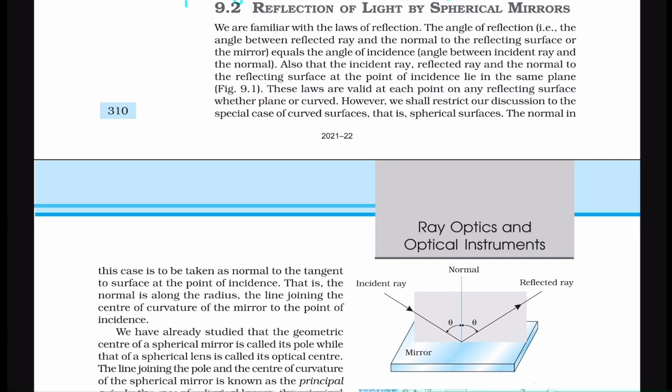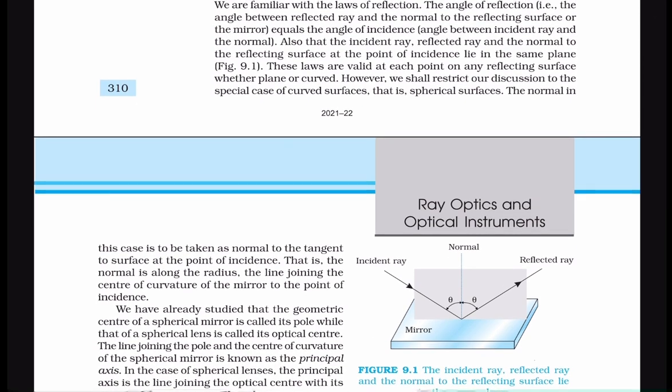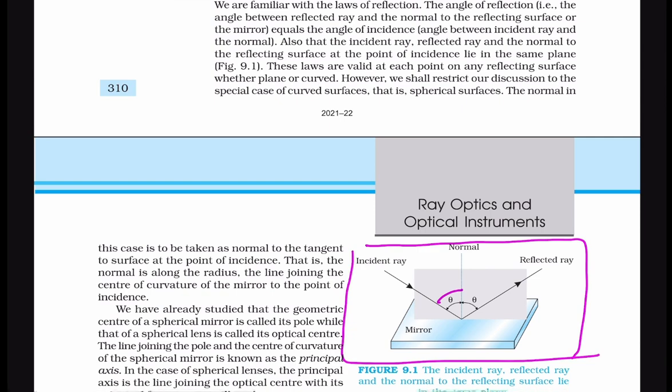So, under reflection of light by spherical mirrors, we are familiar with the laws of reflection, and there are a few concepts which we must revise before proceeding further. Here in this figure, this is the angle of incidence and this is the angle of reflection.